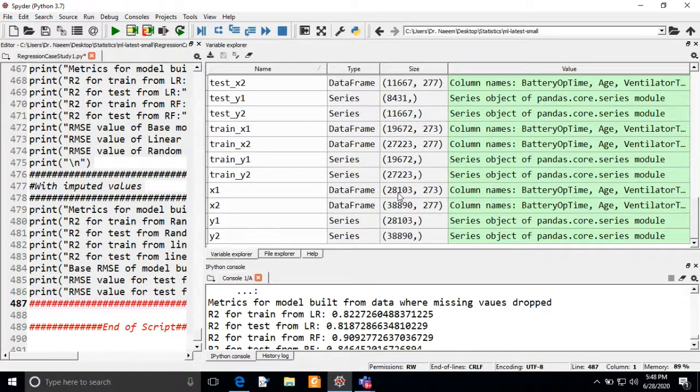Around 10,000 data samples we have dropped due to the missing values. But data science people want to include these samples also in the analysis, so that they can improve the model also. But it depends on the nature of the data.